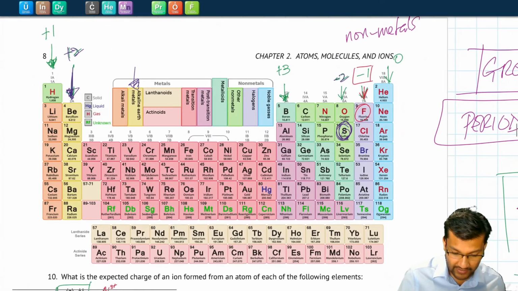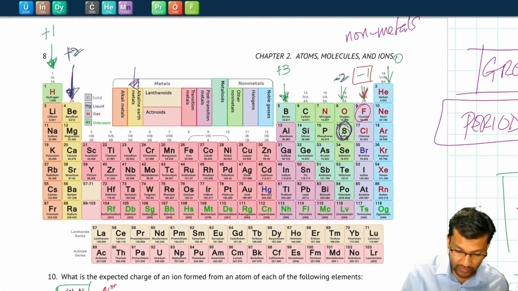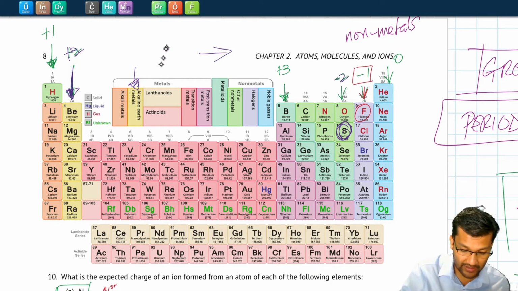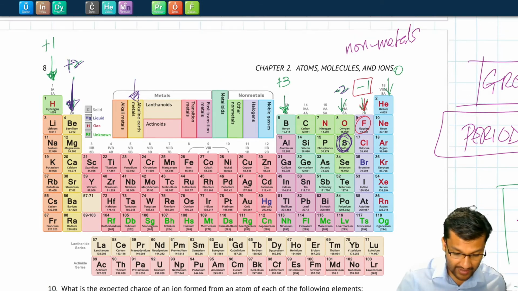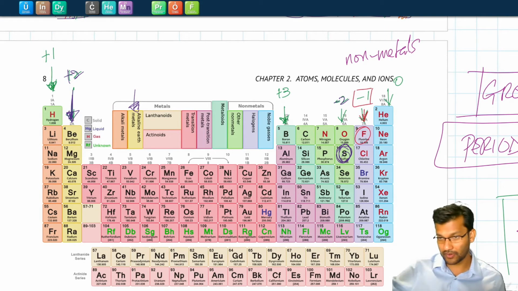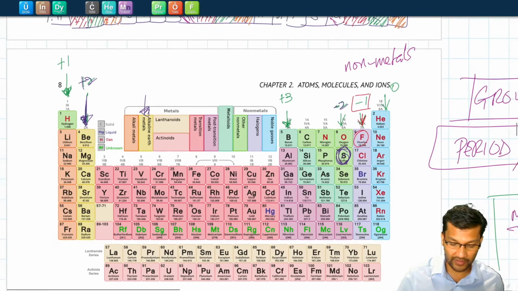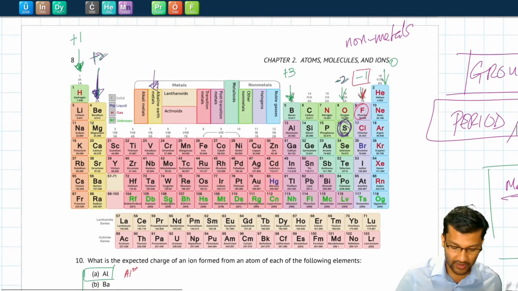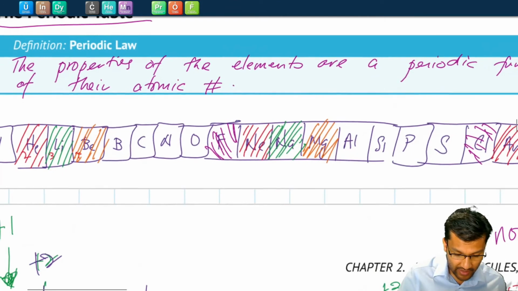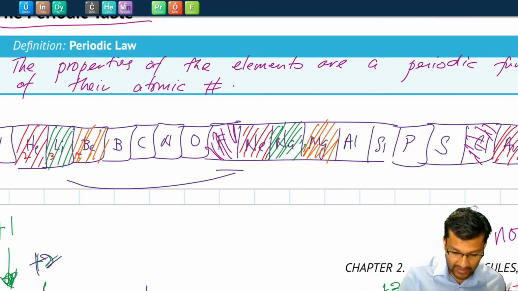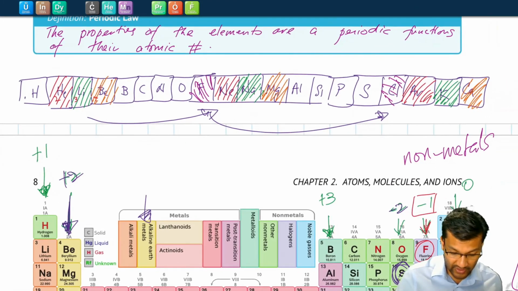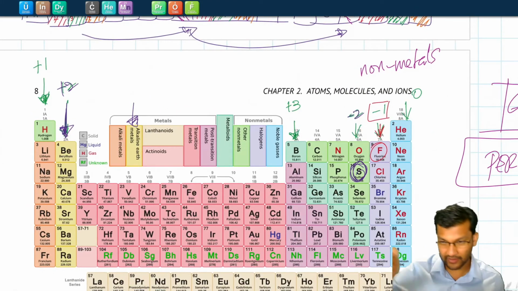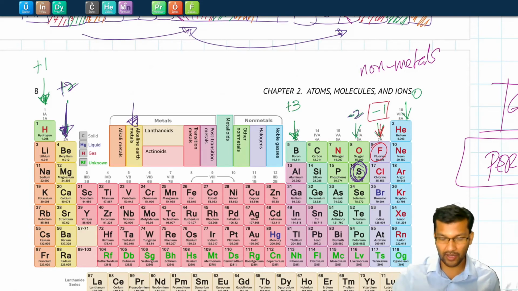But to summarize, in the periodic table, the more towards the left you go, the more metallic you become, versus towards the right, you become less metallic. Towards the bottom are more metallic, towards the top is less metallic. And then just by looking at which group an element is in, we can figure out what sort of ion it will form. Now, I mentioned that these properties are repeating, and that's the periodic law. And so to make things simple for us to understand, Dmitri Mendeleev created this table where all the repeating properties are in the same column.